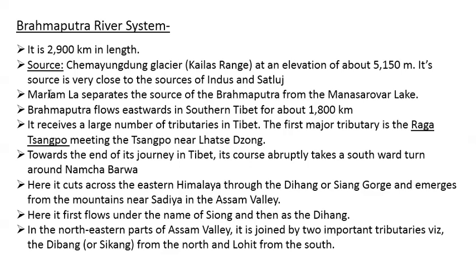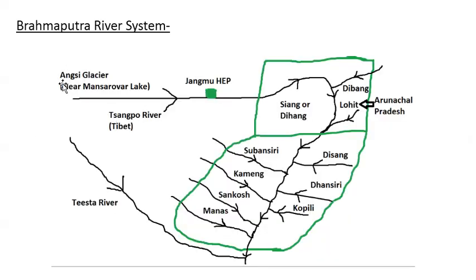Then there is a mountain pass known as Mariamla. Basically, it is separating the source of Brahmaputra from the Mansarovar lake. Then the river Brahmaputra flows eastward in southern Tibet for about 1800 km. So from here we can see that before taking an abrupt change around Namcha Barwa in Tibet, it is flowing for around 1800 km eastward in southern Tibet.